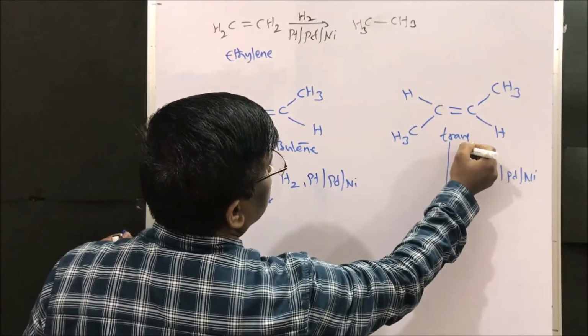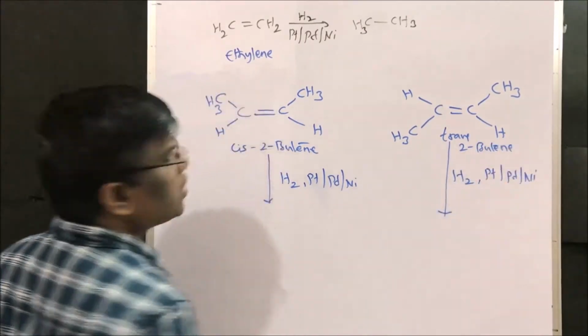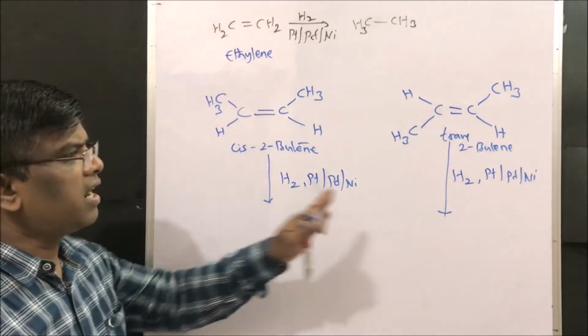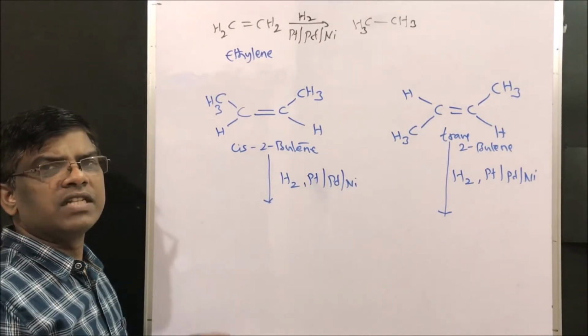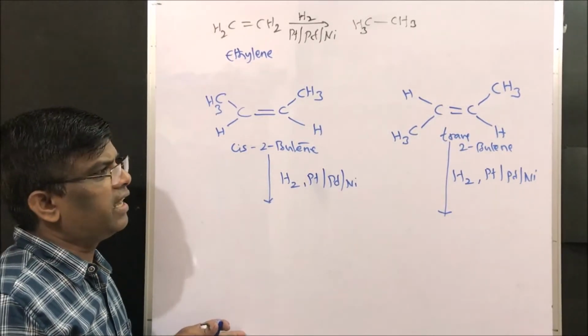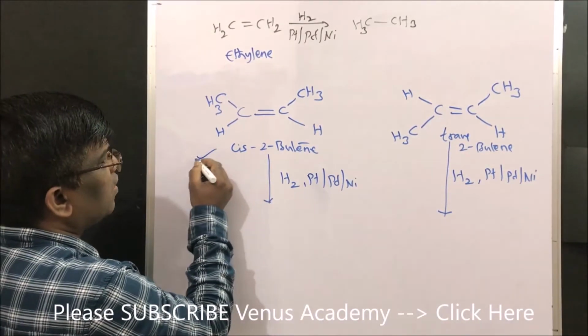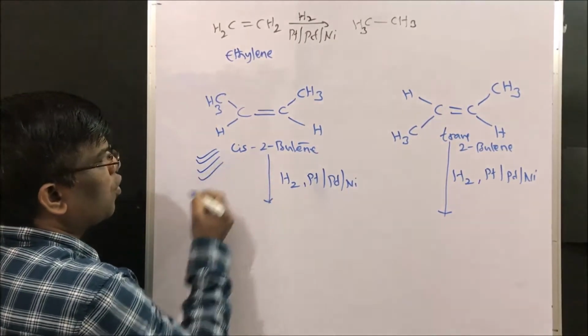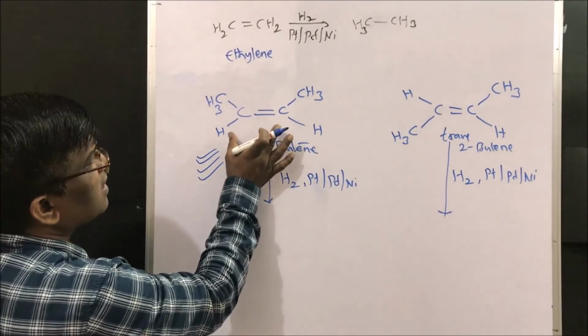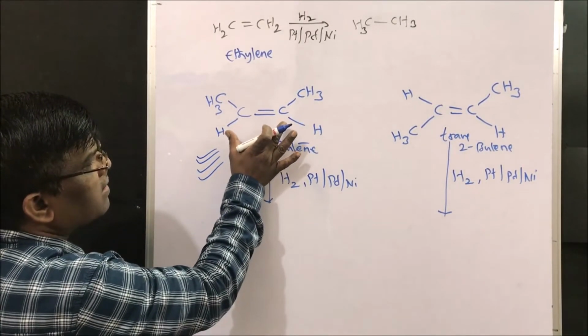This is trans-2-butene. So which easily undergoes hydrogenation? Just guess which is more reactive to hydrogenation. Any idea? Yes, cis-2-butene easily undergoes hydrogenation, it is more reactive. Why? This is trigonal planar, it is a planar structure.